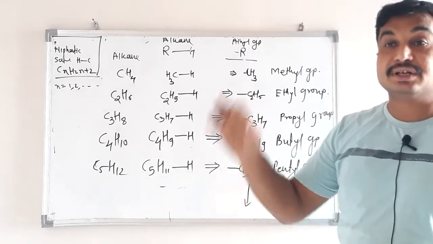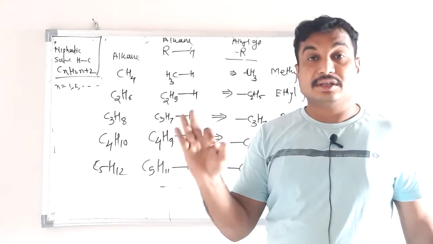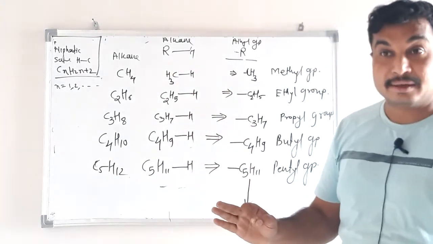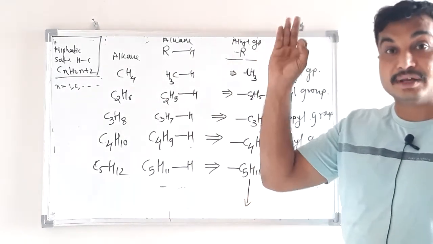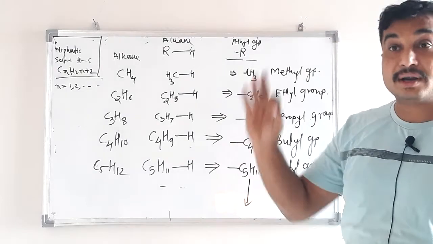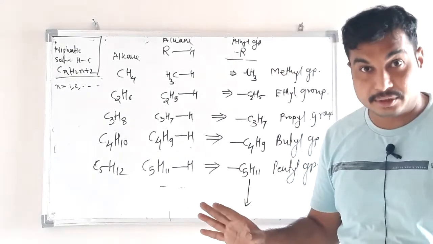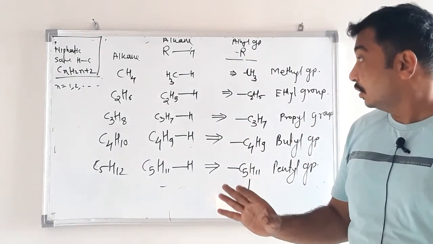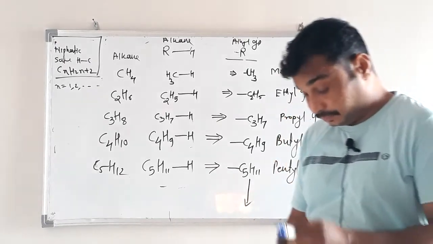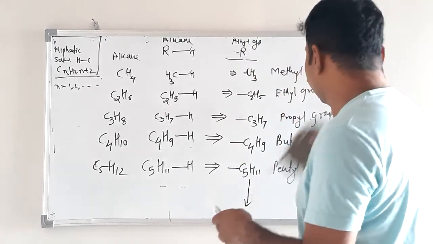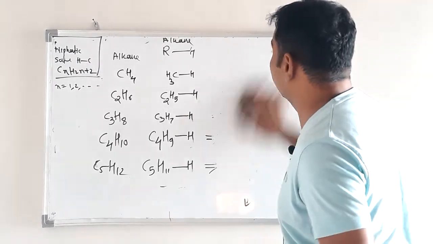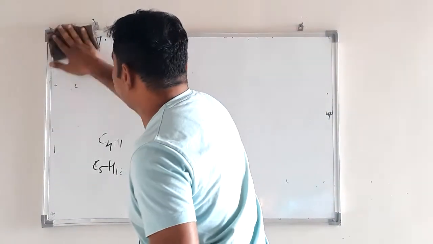CnH2n+2 is the general formula of alkane. CnH2n+1 is the general formula for alkyl group. Remember all this. Okay. So now again I will explain some points in alkane.